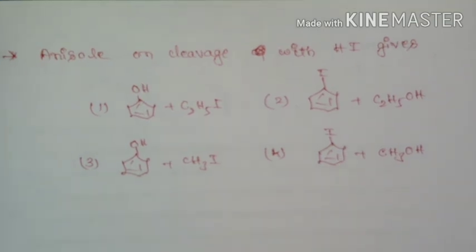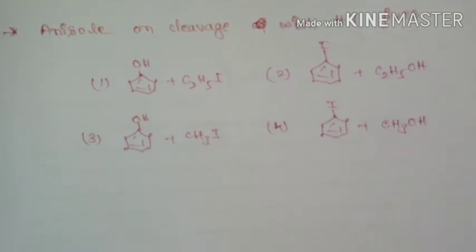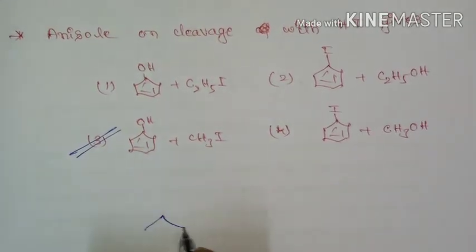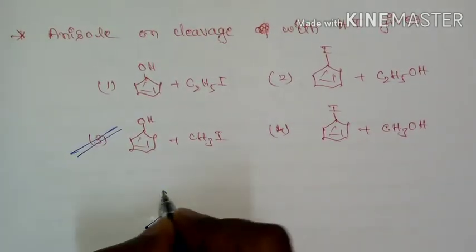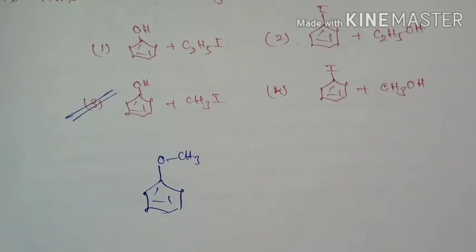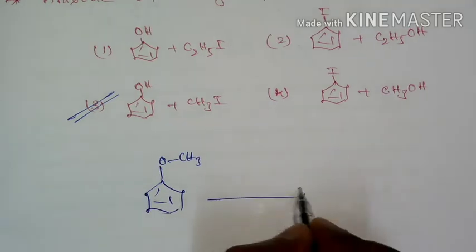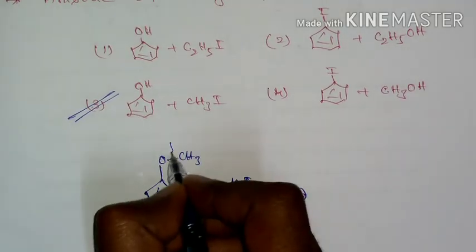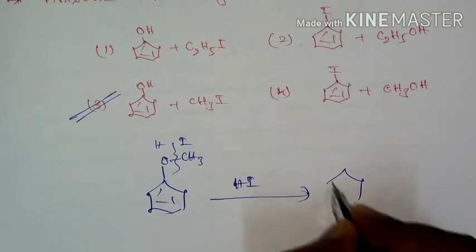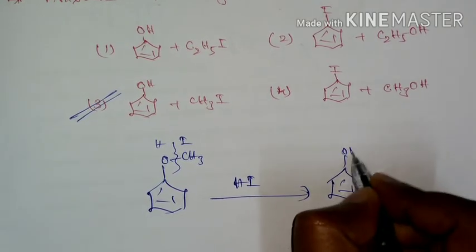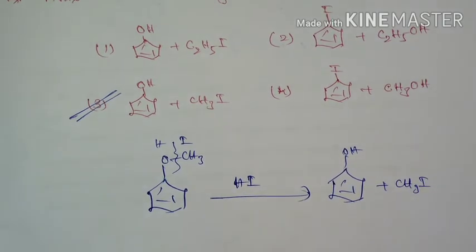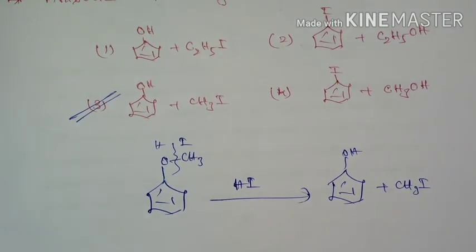Next question is anisole on cleavage with HI. It is going to give phenol plus methyl iodide. If you see the structure of anisole, this is the structure of anisole. If it is treated with HI, there will be cleavage of this bond and it is going to form phenol plus methyl iodide. So it is an example of deprotection.